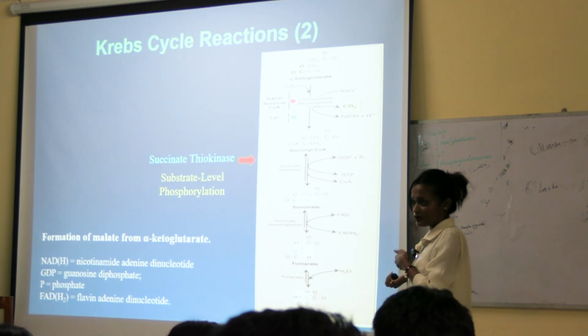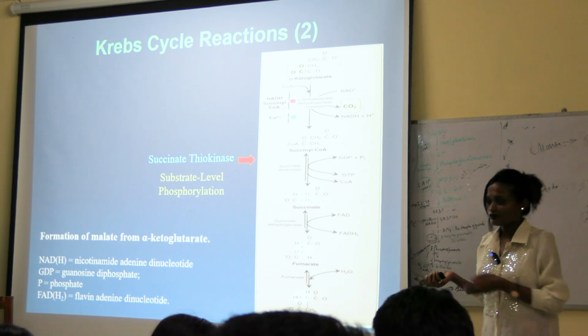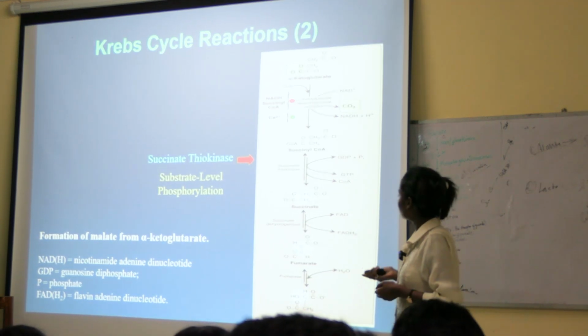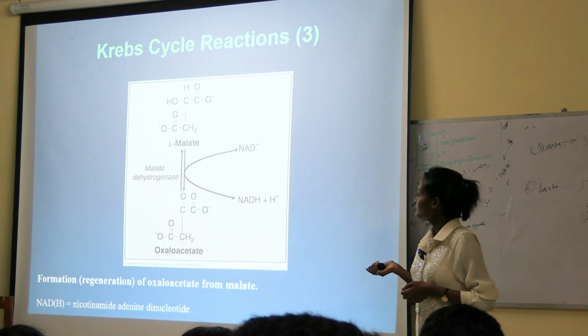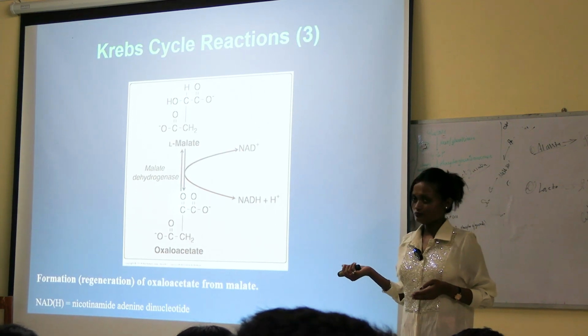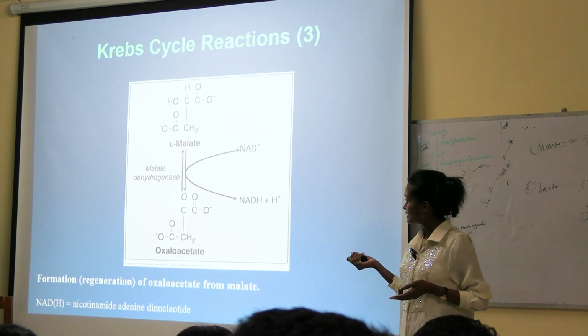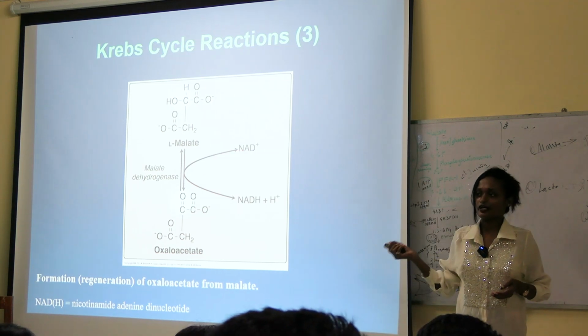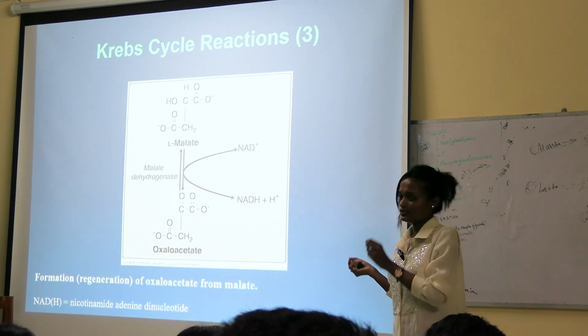Malate has to go again to oxaloacetate, so oxaloacetate keeps regenerating. Then malate to oxaloacetate in presence of malate dehydrogenase, and here again there is production of NADH.